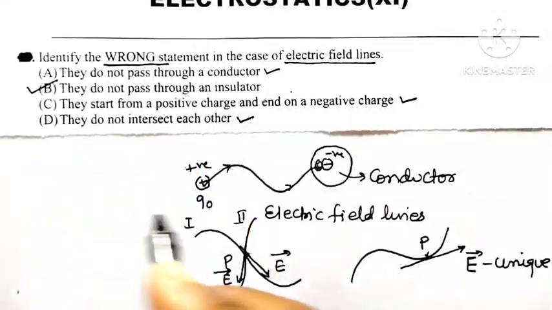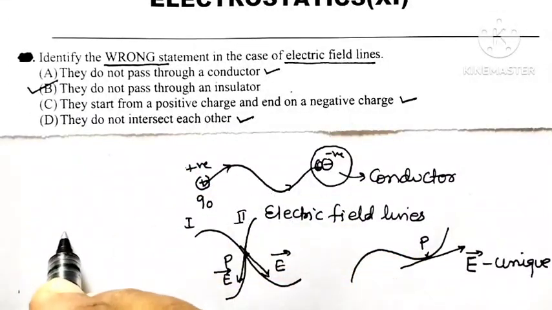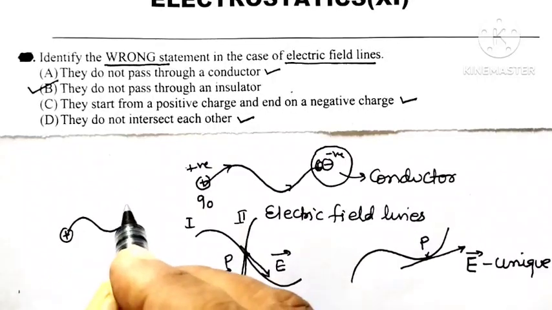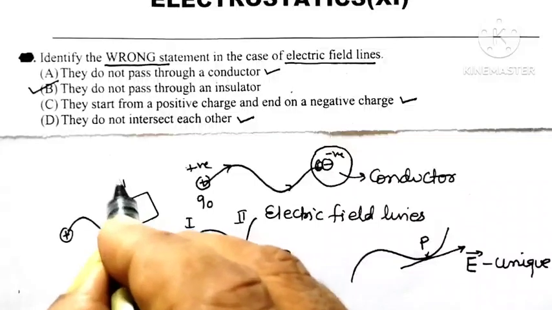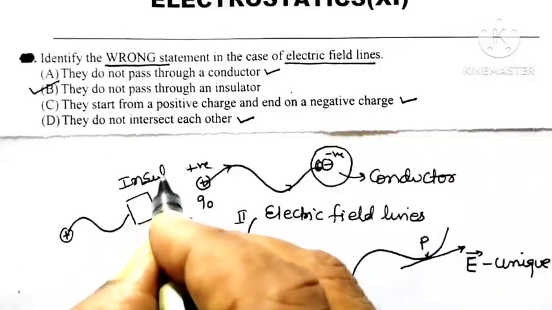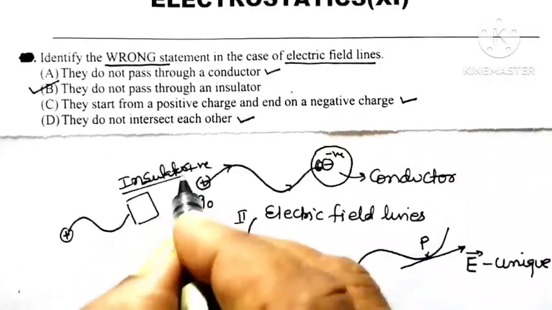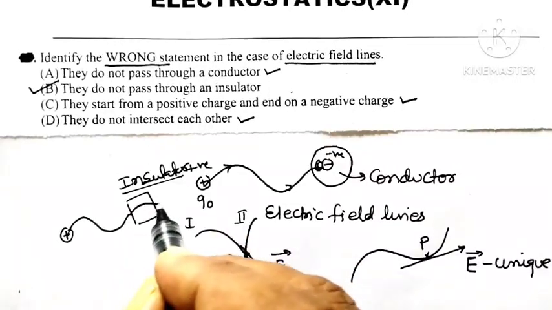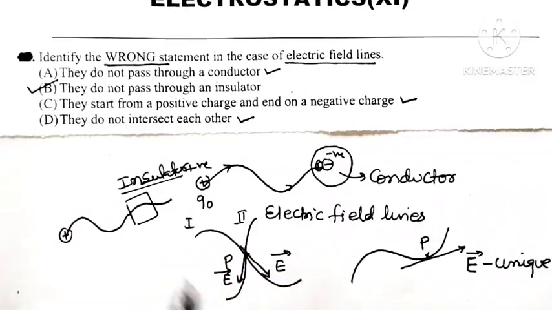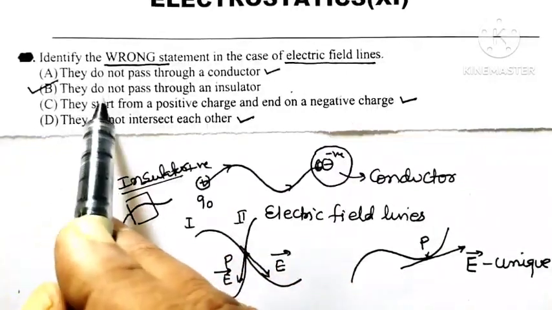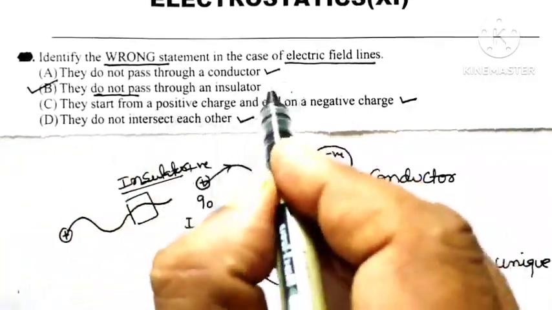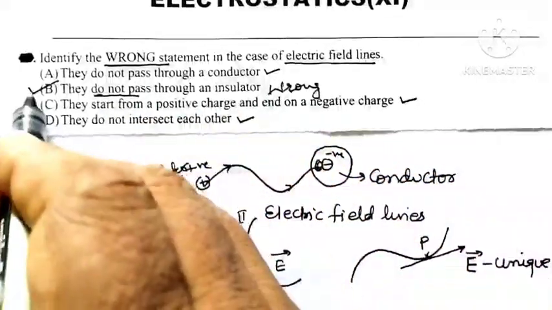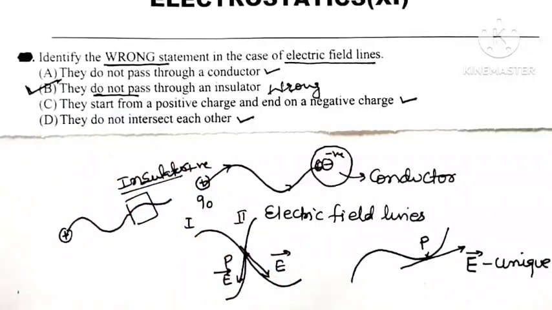They can pass through an insulator because here, if this positive charge is travelling along this imaginary path and there occurs an insulator, now as far as insulators are concerned, an insulator does not have any free electron, so that positive charge can easily pass through that insulator. But here the statement given is that they do not pass, meaning this statement is the wrong statement and that we have to find out. So option B is the correct option for this question.